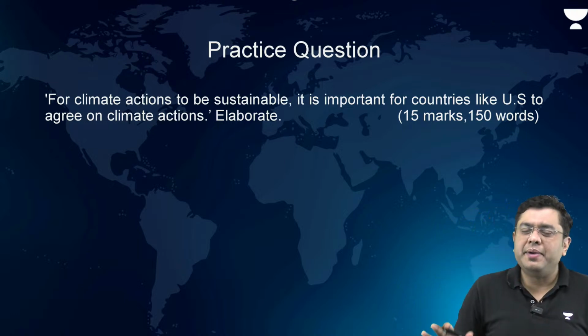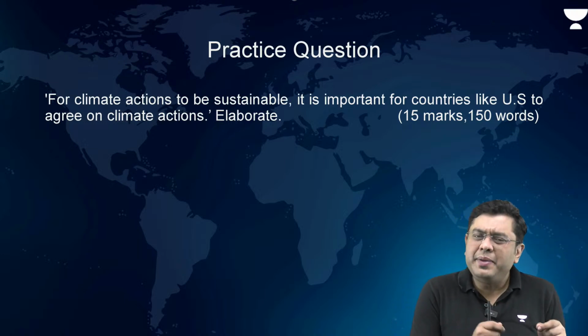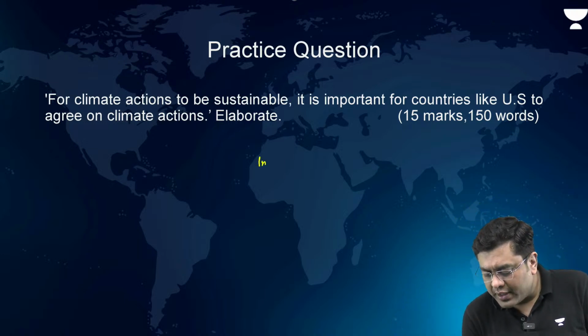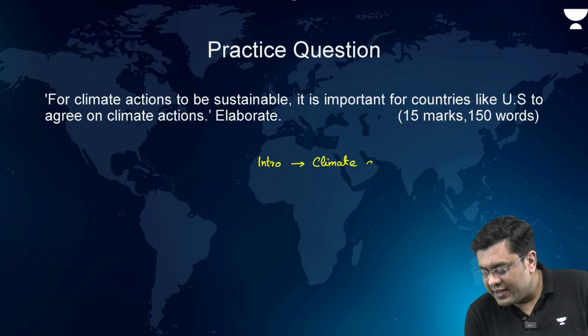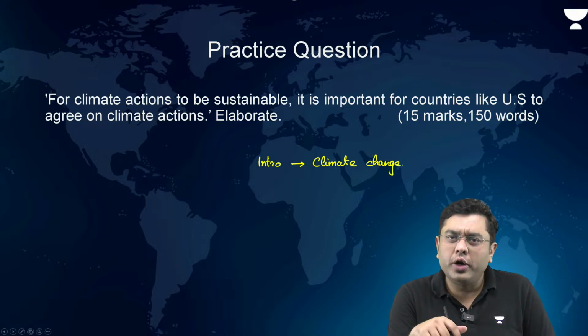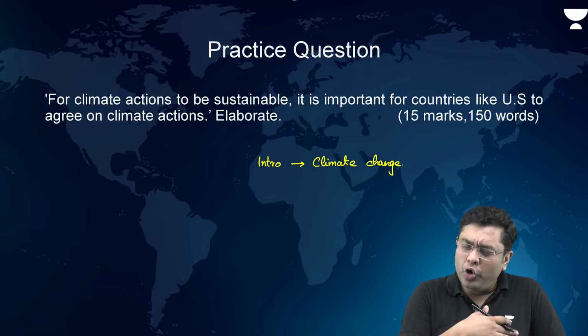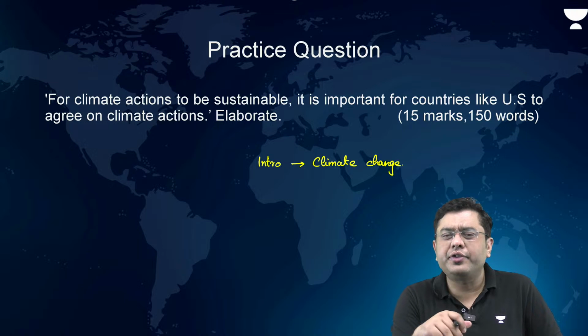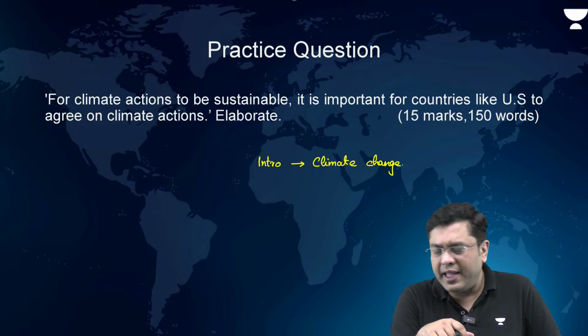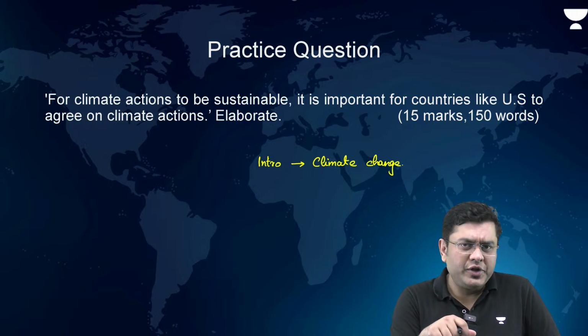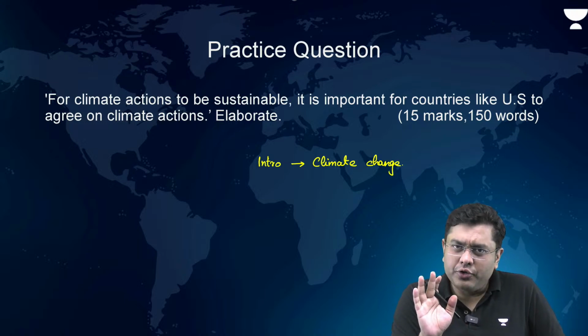When we talk about climate change, in the introduction, you talk about the aspect that climate change is a reality which is impacting the global order, with countries like India experiencing losses of billions of dollars and very vital lives every year due to climate change. That will be your intro.